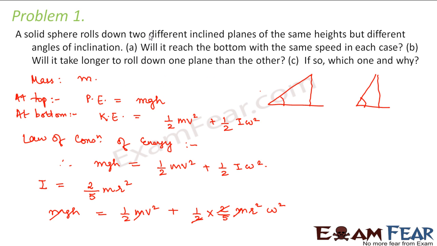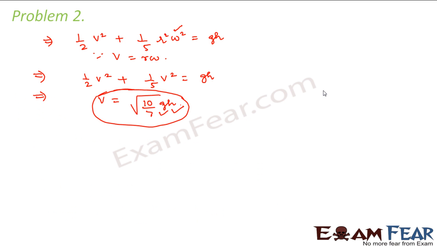So therefore the first part is solved. It says, will it reach the bottom with the same speed in each case? For these two different cases, since height is the same and g is a constant, therefore yes, it will reach with the same speed. Now let us look at the second part. It says, will it take longer to roll down one plane than the other? Now it is talking about the time taken to roll down from top to bottom. So will the time taken be same in both the cases, or will the time taken be different?